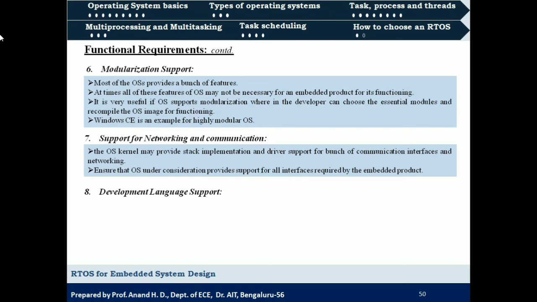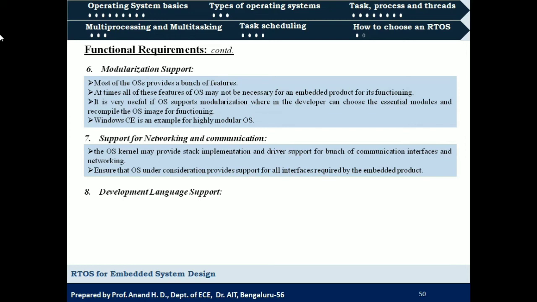Whether the operating system under consideration supports all these interfaces or communication mechanisms should be taken care of while selecting a real-time operating system. So that is what the seventh requirement says, support for networking and communication.